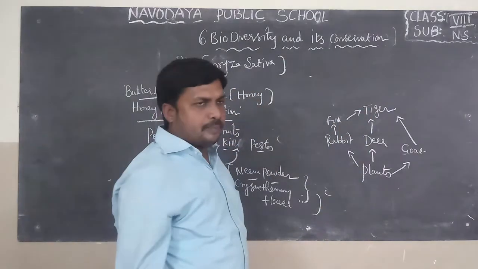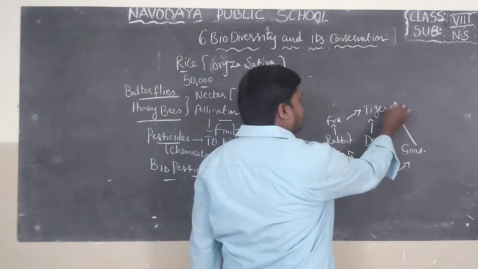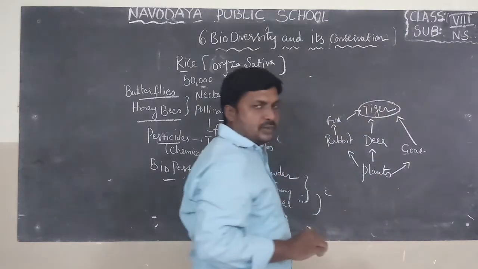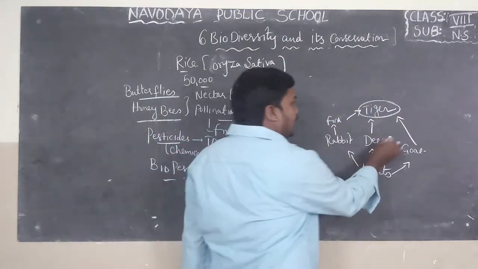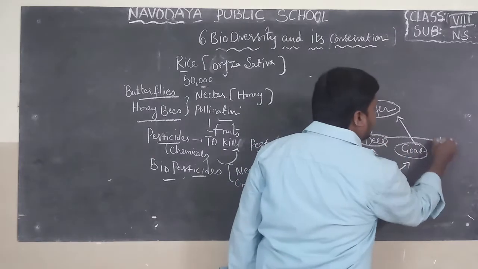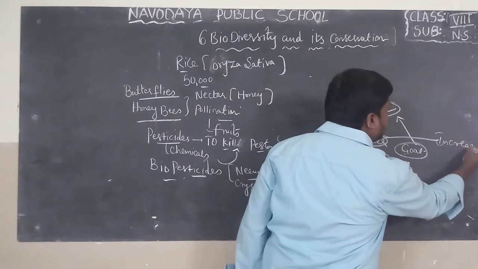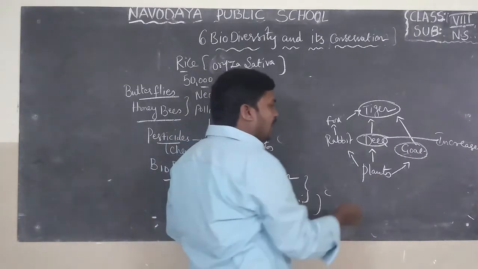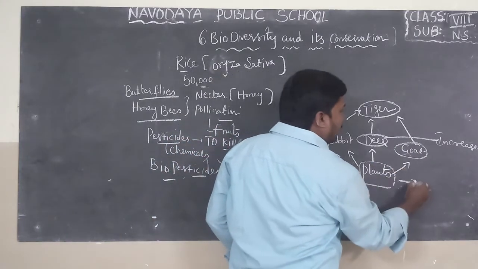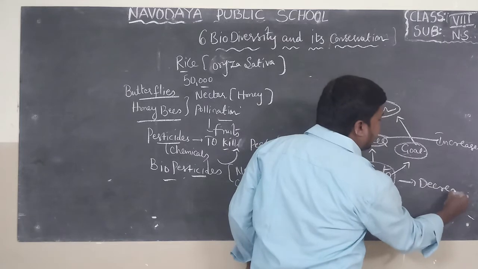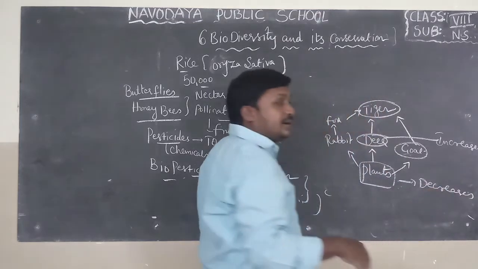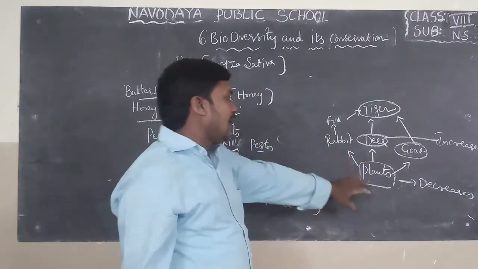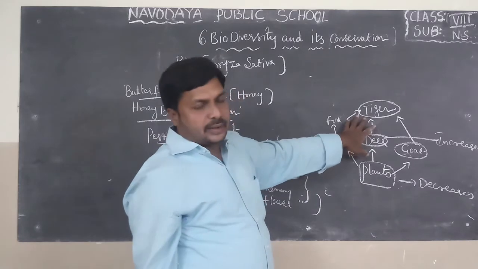This is a food web. Here, when the tiger is absent, the deer and goat population increases. When the deer and goat population increases, what will happen? Plant population decreases. See here, there is an indirect impact on plants when tigers are not there.